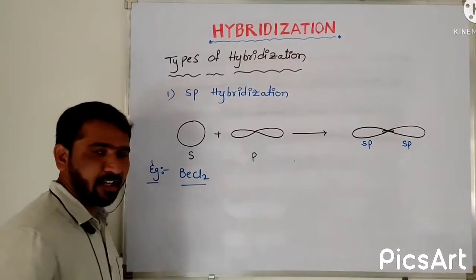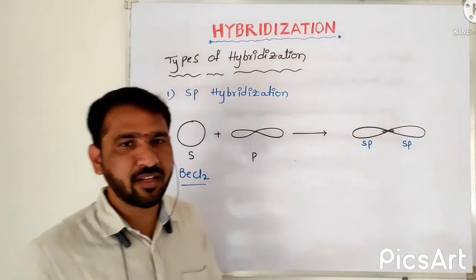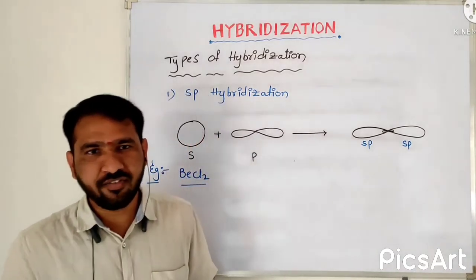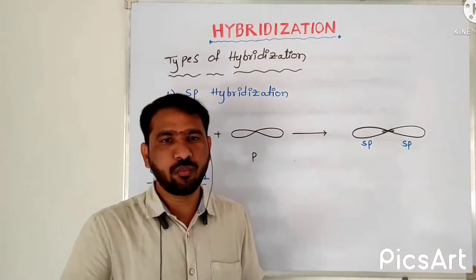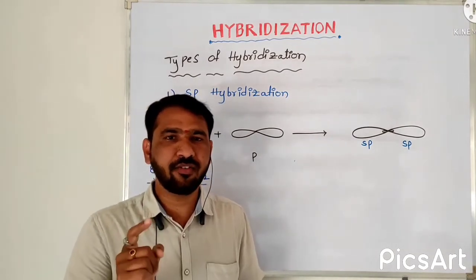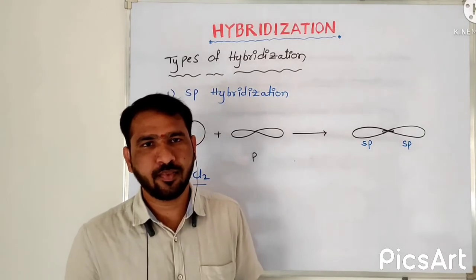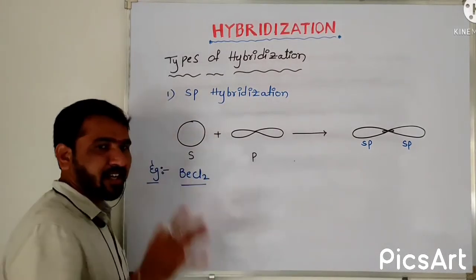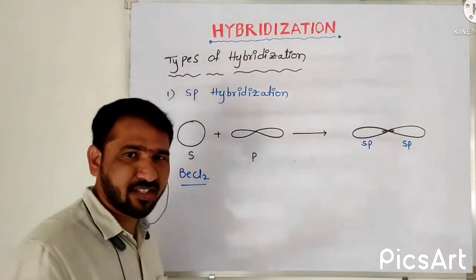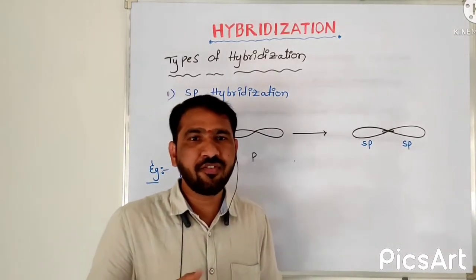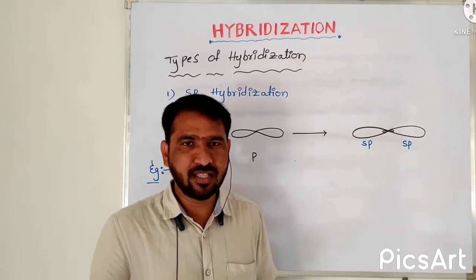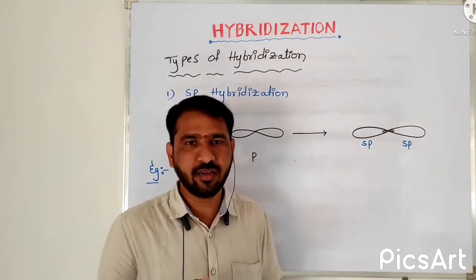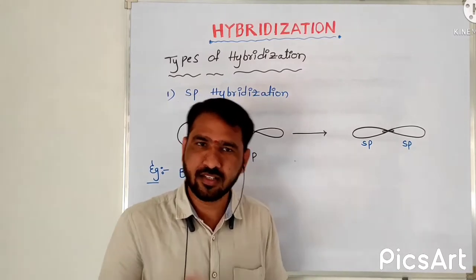So what is the central atom? That is decided by covalency. Beryllium can form two bonds. Chlorine can form one bond. So beryllium is the central atom. Among the atoms present in the molecule, the atom that forms more bonds is considered the central atom. The remaining are considered surrounding atoms.